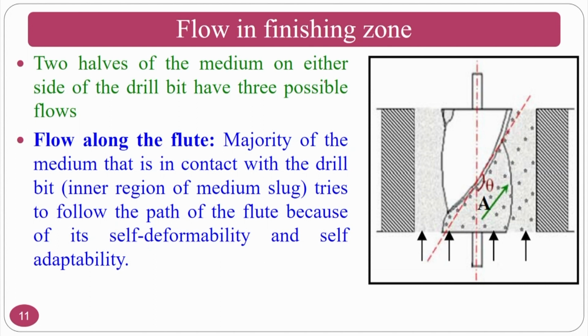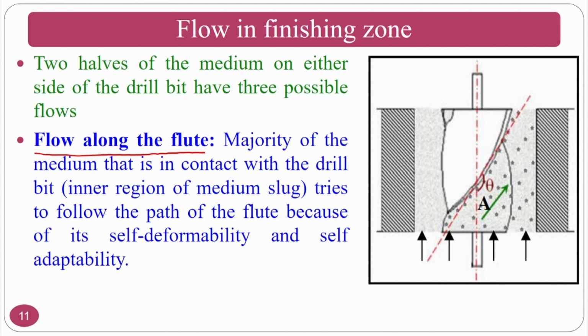Two halves of the medium on either side of the drill bit have three possibilities. The first possibility is flow along the flute, because the flute will have a big cavity. So the medium tries to go wherever the space is. The flute having the maximum space, it will occupy it, and the medium flow will be faster at the center compared to the finishing region.